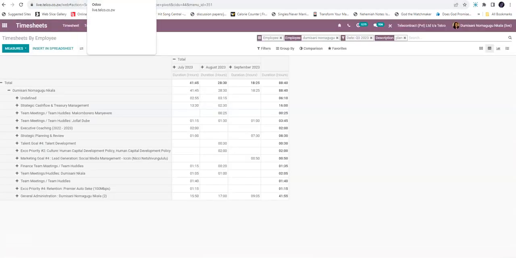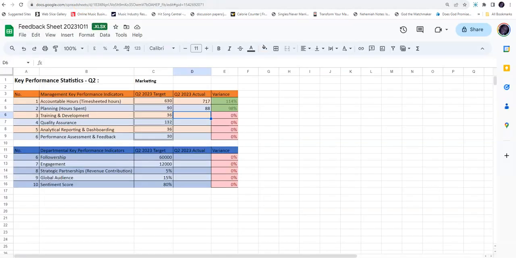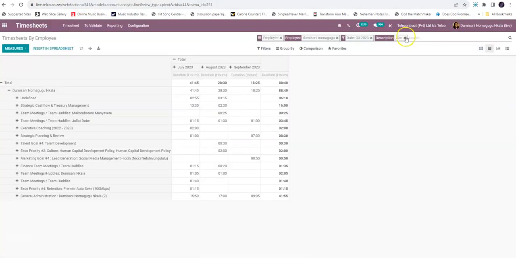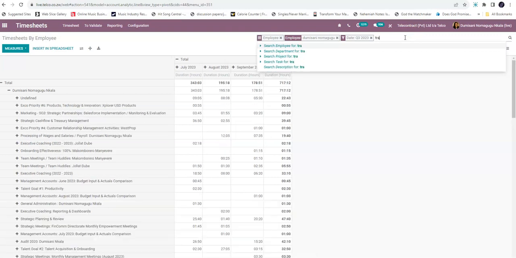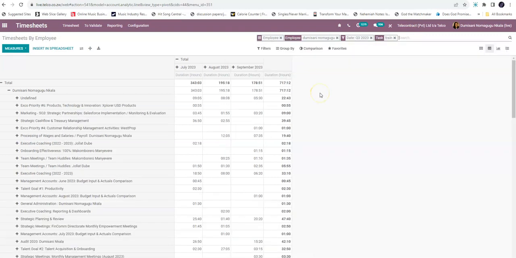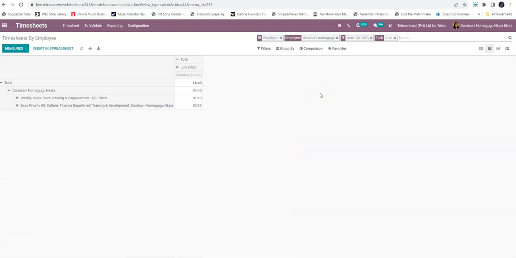Again, one of the reasons why we timesheet is, first of all, to be accountable to ourselves, but also to be accountable to the business. So that's around planning. Then if we go to the next one, training and development, we do exactly the same thing. You use the most generic search term that you can in order to get the right results.